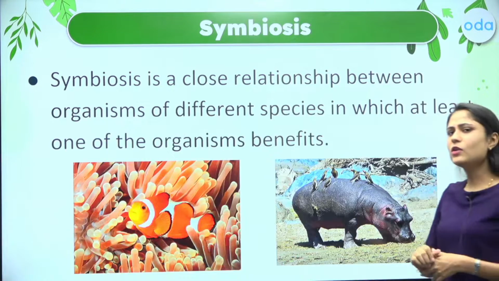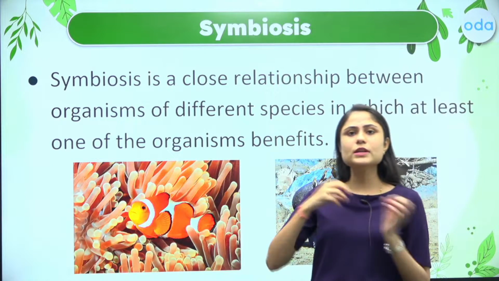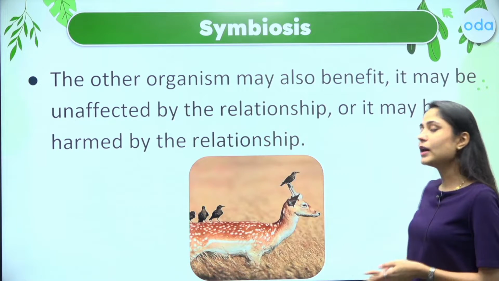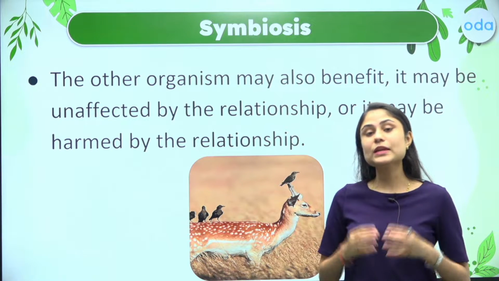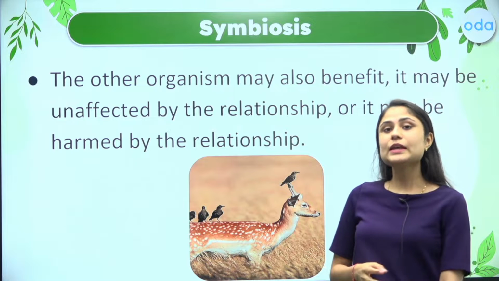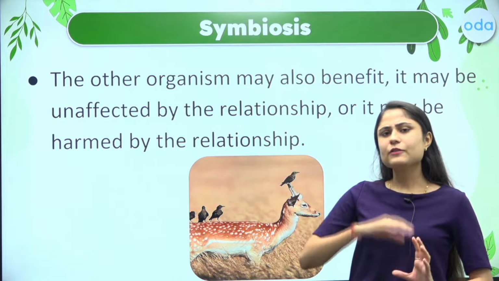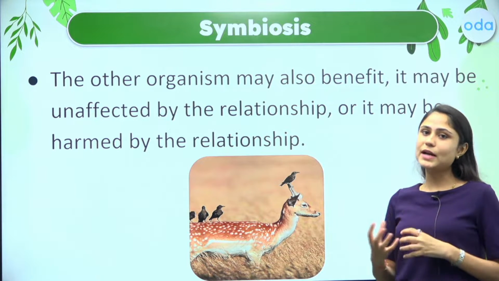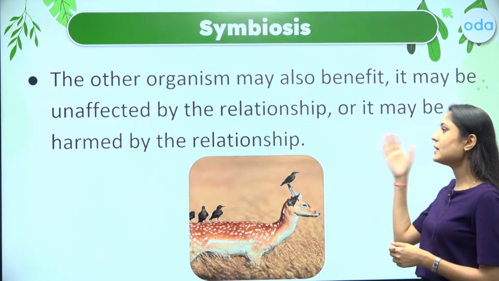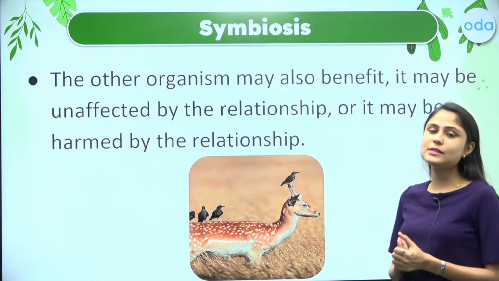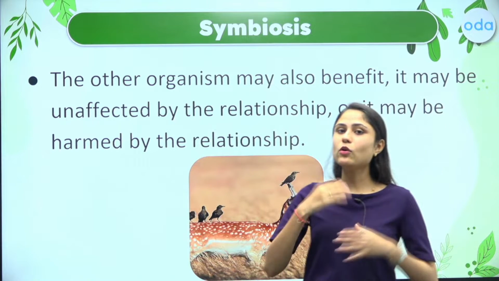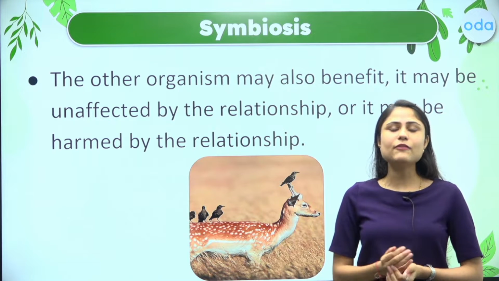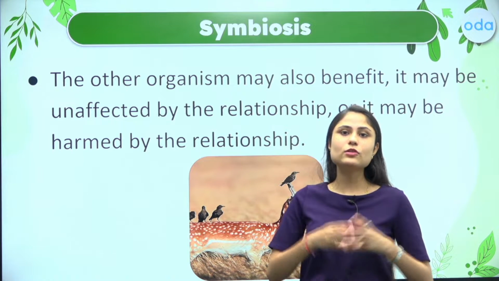Now, what about the other organism? Let us try to understand that as well. So, at least one organism in this close relationship is being benefited. The other organism can either be unaffected by this symbiotic relationship, it can be harmed in this symbiotic relationship, or it can also be benefited mutually. So symbiosis is a very common example. We see it in a lot of situations.